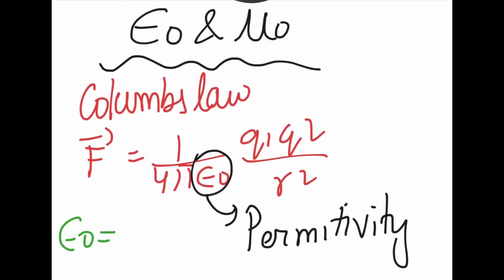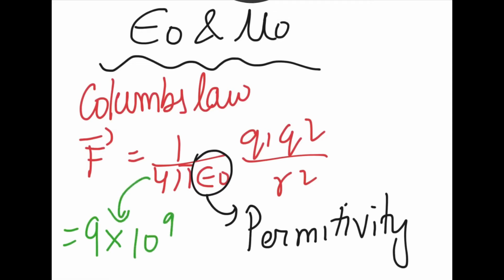Another thing we have learned from this chapter is the value of epsilon naught. The value of the quantity 1 upon 4 pi epsilon naught is 9 into 10 to the power 9, which we denote by K. Is that fine?